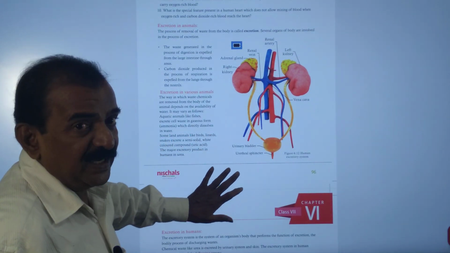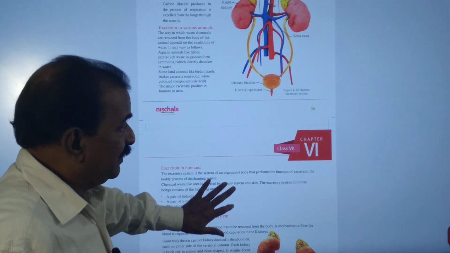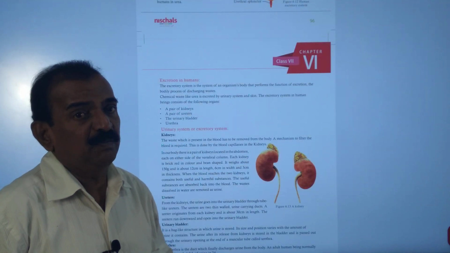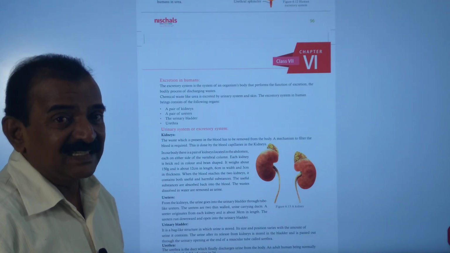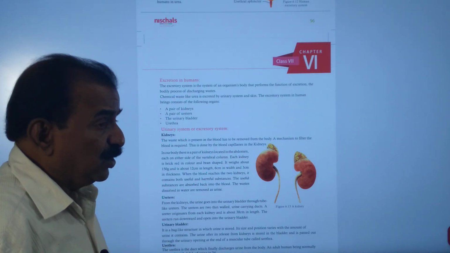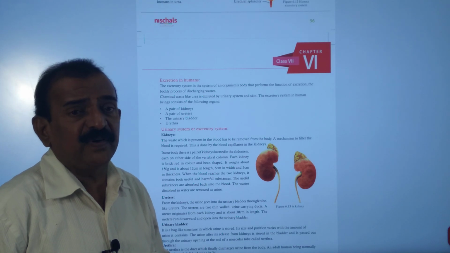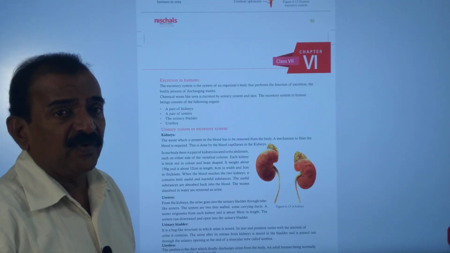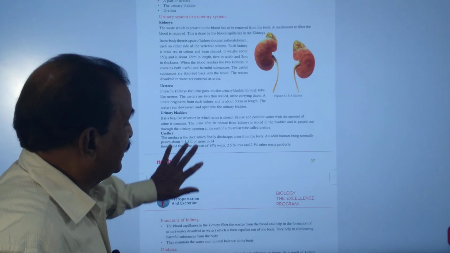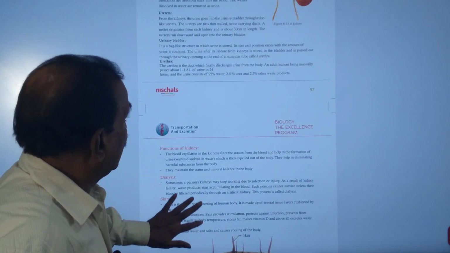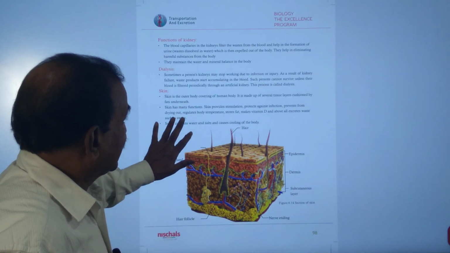The urinary bladder opens outside by means of a muscular tube, and that tube is called the urethra. Every day we pass 1.1 to 1.8 liters of urine per day, and our urine consists of mostly 95% water, 2.5% urea and also 2.5% other waste. So that is a brief description of our urinary system and also the excretory system.